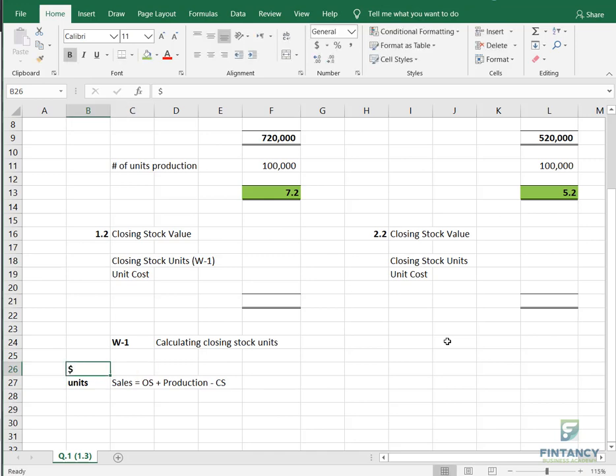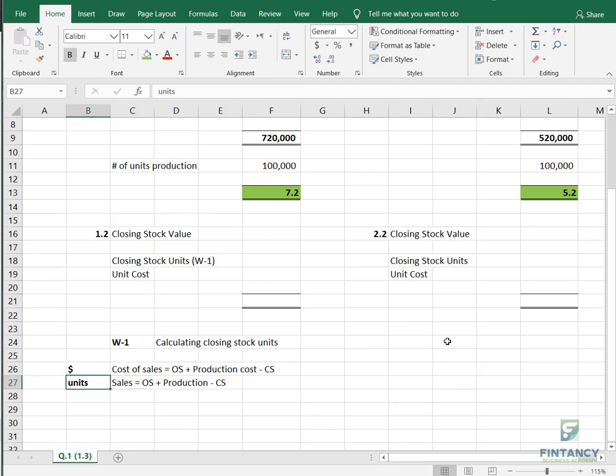If you are having the currency, I mean the cost, the formula will become like this: cost of sales, because that is the formula of cost of sales, by the way, is opening stock value plus production cost minus closing stock value. Getting it, everyone?